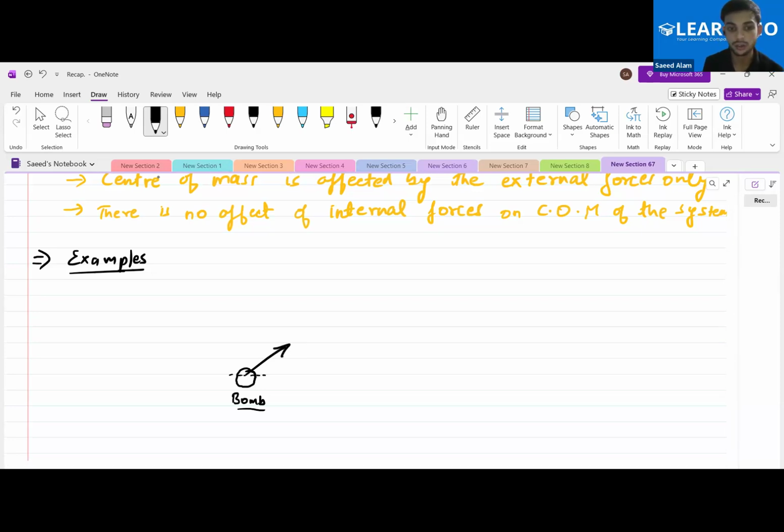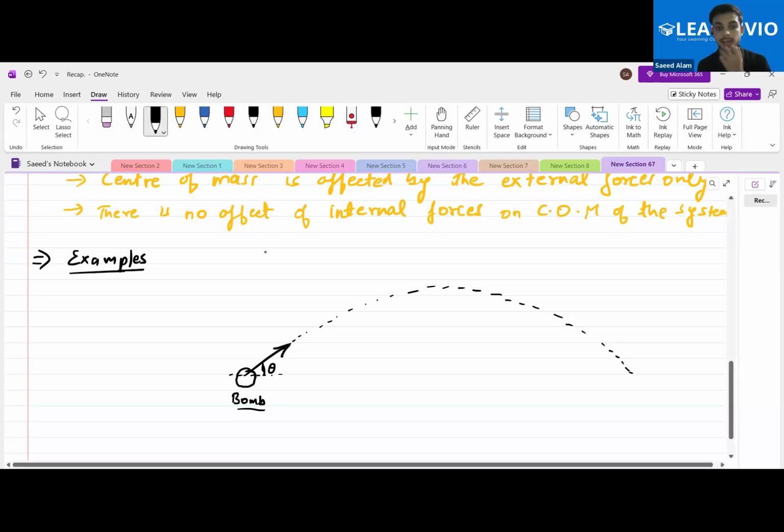Don't you think that if it is being thrown at some angle theta, it will follow a parabolic path, a trajectory somewhat like this? Yes or no? It will do the actual projectile motion.